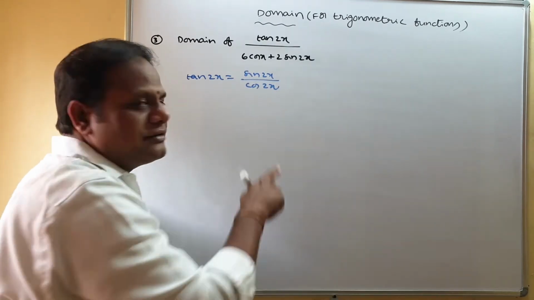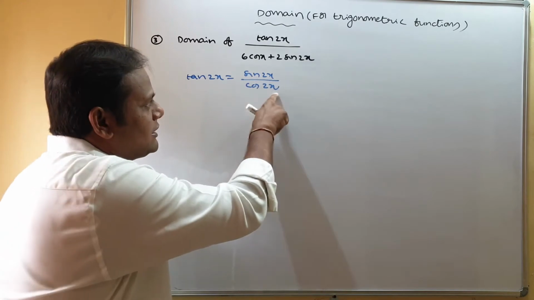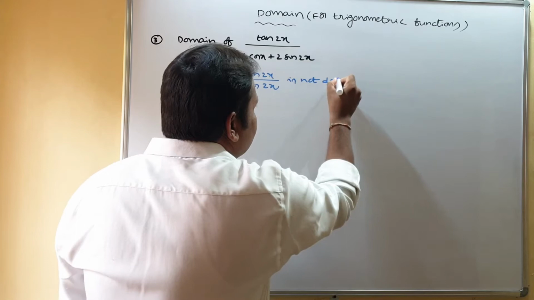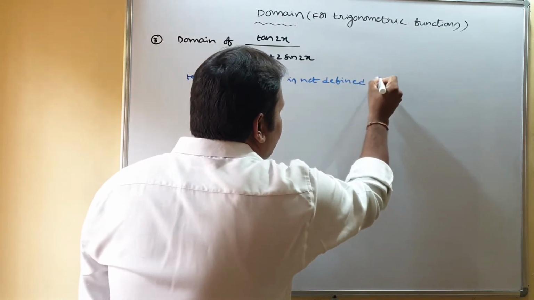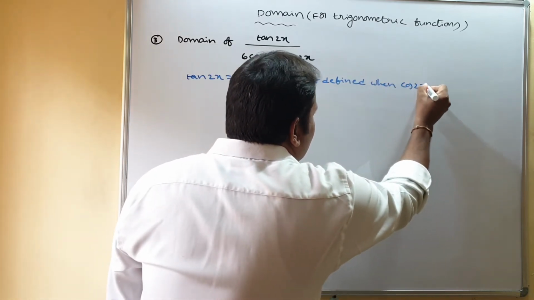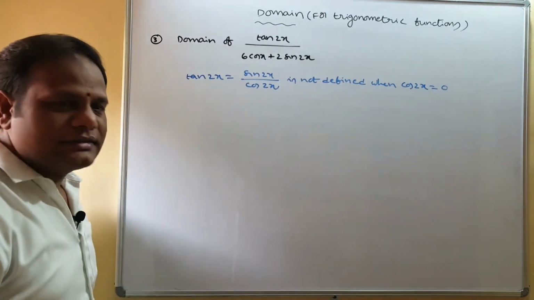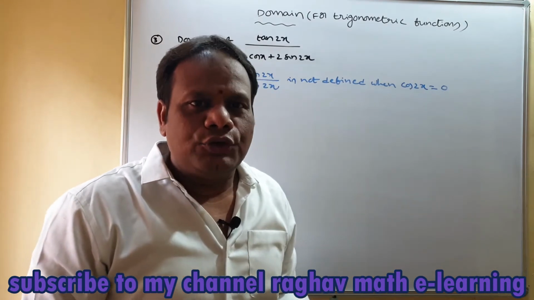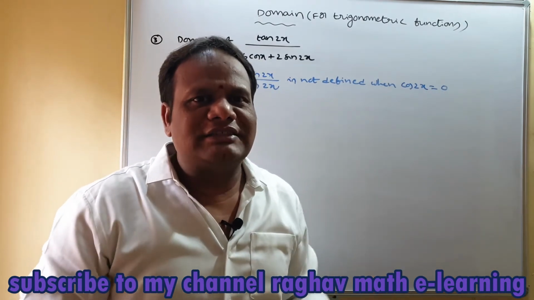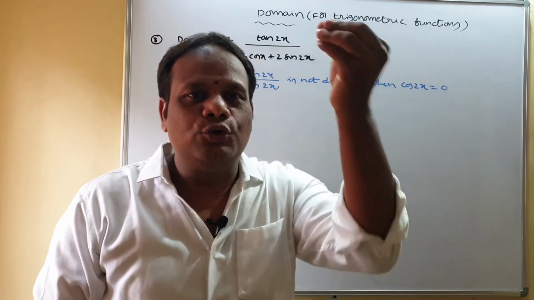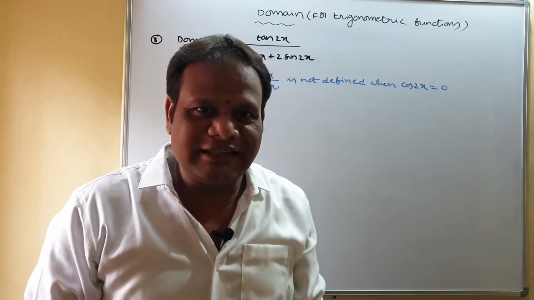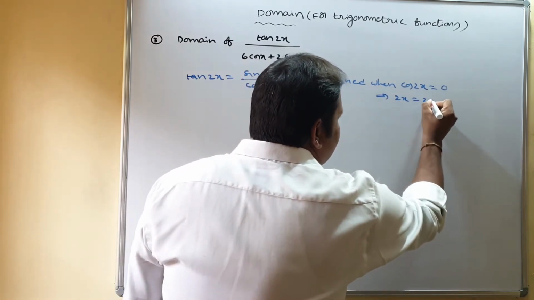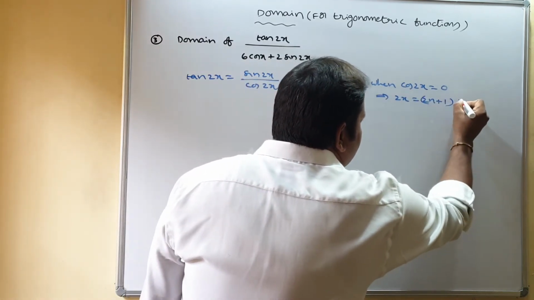Where is it not defined? When the denominator is 0. So it is not defined when cos 2x equals 0. You know that where cos theta is 0, theta equals (2n plus 1) into pi by 2. So from this you can write 2x equals (2n plus 1) into pi by 2.